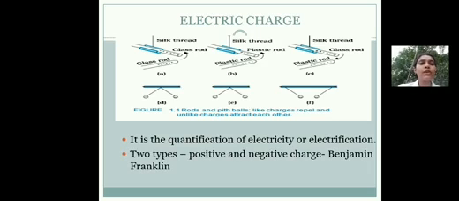And there are two types of electric charge, that is positive and negative charge. And the property which helps us to distinguish between the positive and negative charge is known as polarity. And do you know the name of the scientist who coined the term positive and negative charge? That is Benjamin Franklin. Benjamin Franklin is the scientist who coined the terms positive and negative charge for the first time.